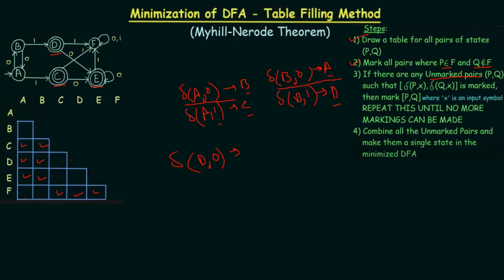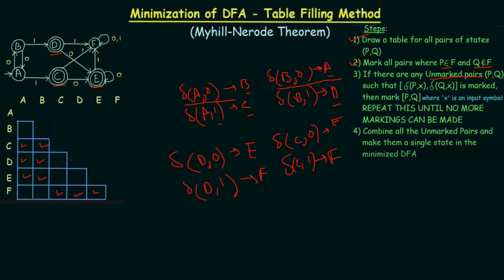I am getting E. If I am producing delta D comma 1, what am I getting? I am getting F. If I am producing delta C comma 0, I am getting E. And if I am producing delta C comma 1, I am getting F.